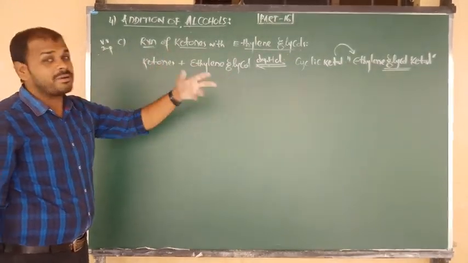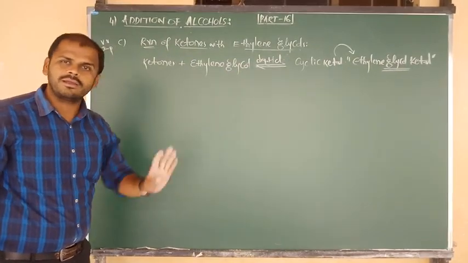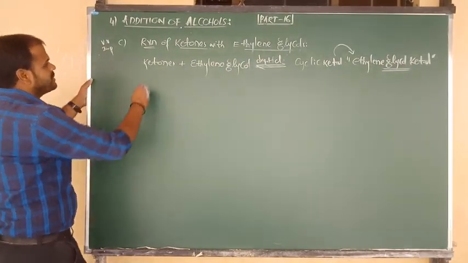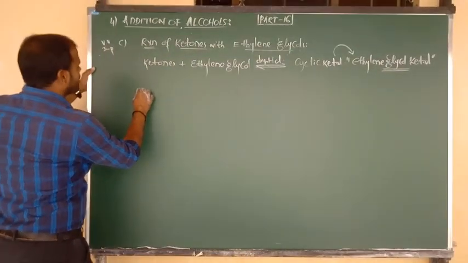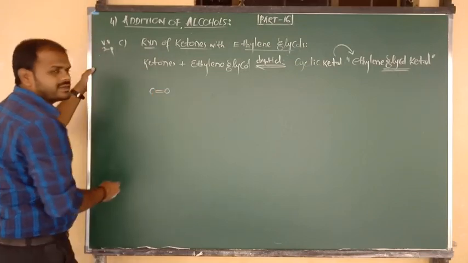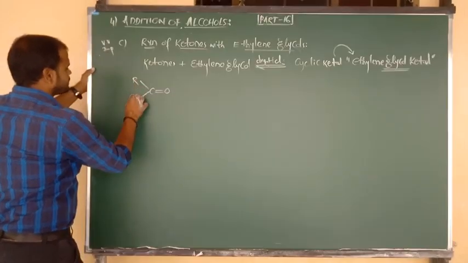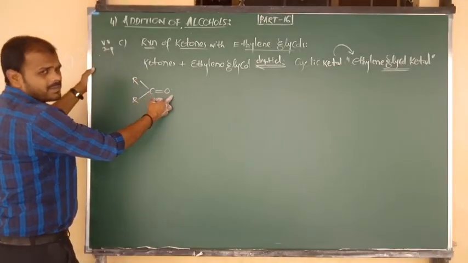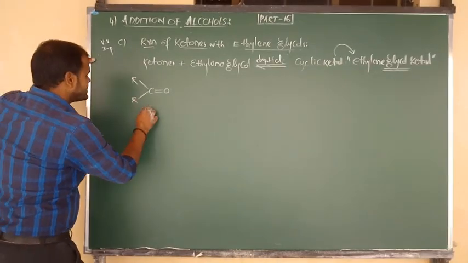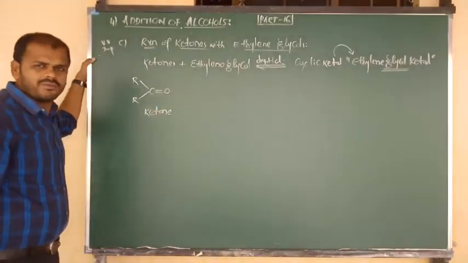Ketones give ketol, but on reaction with what? Ethylene glycol. So we have to say ethylene glycol ketol. I am going to show the reaction. Ketones, what is the general formula? The general formula of ketone is, we have to write first of all C double bond O. It is connected on two sides to R groups. R bonded to C double bond O, again bonded to R. So this is nothing but the general formula of ketone.